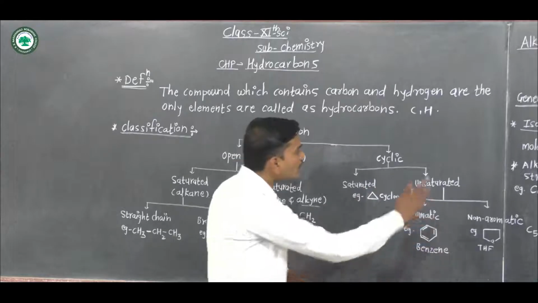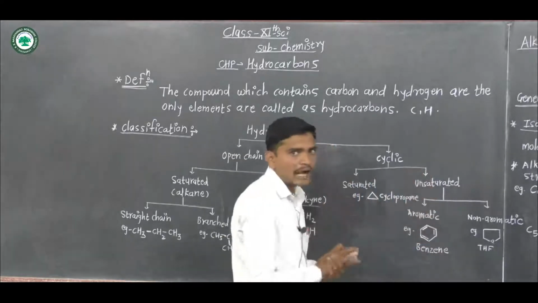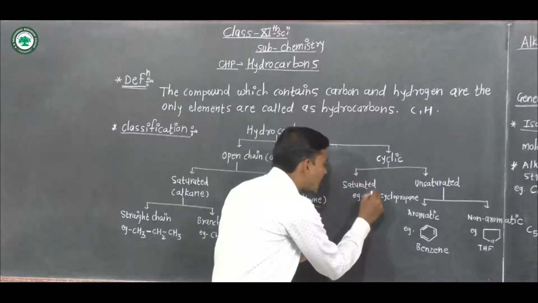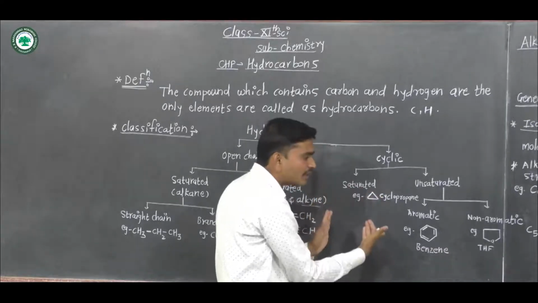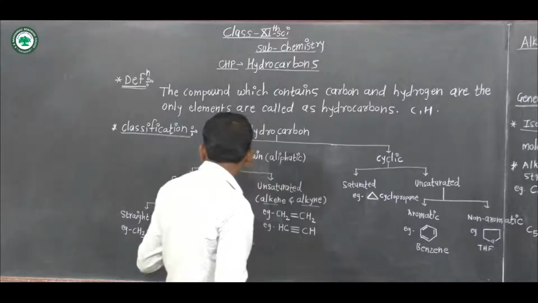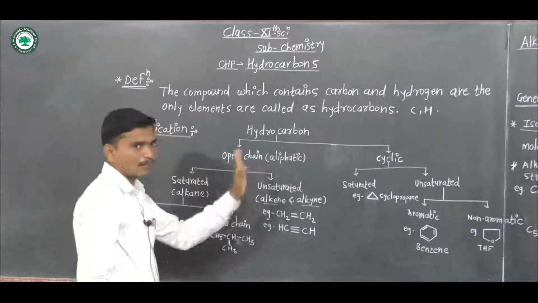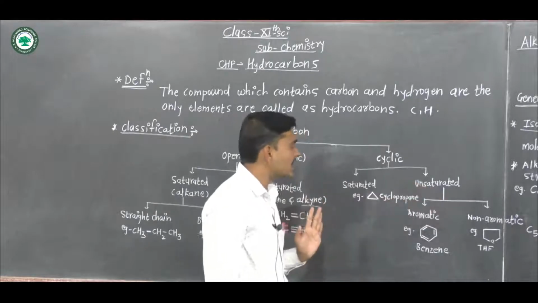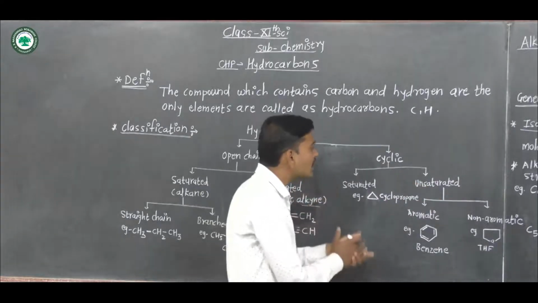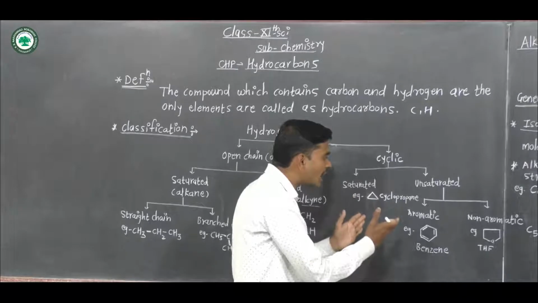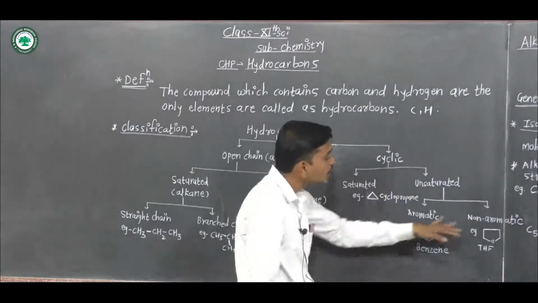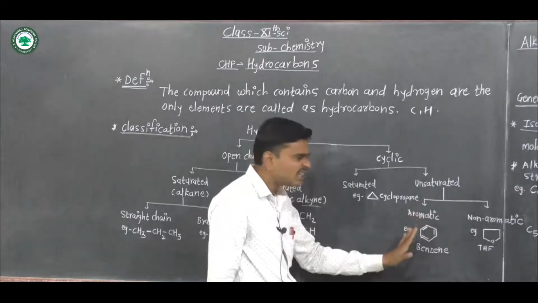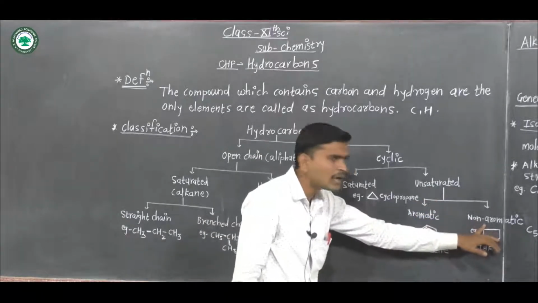Next is unsaturated cyclic hydrocarbon. Saturated cyclic hydrocarbons show all the properties similar to aliphatic compounds. Unsaturated cyclic hydrocarbons are also classified into aromatic and non-aromatic.